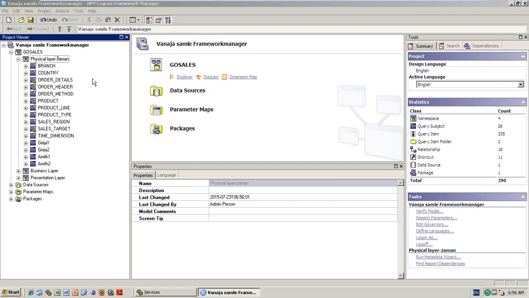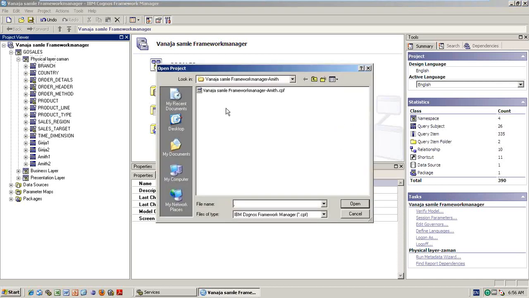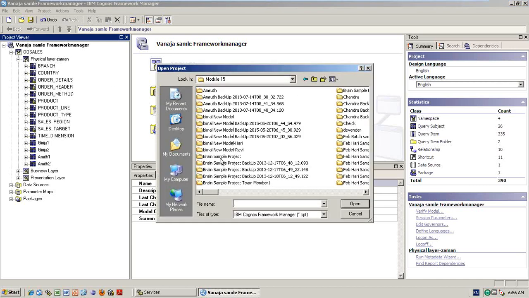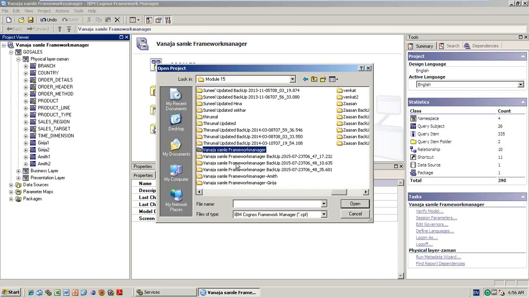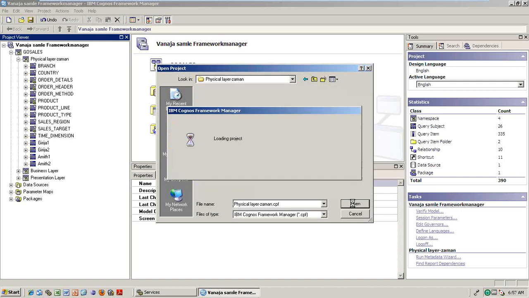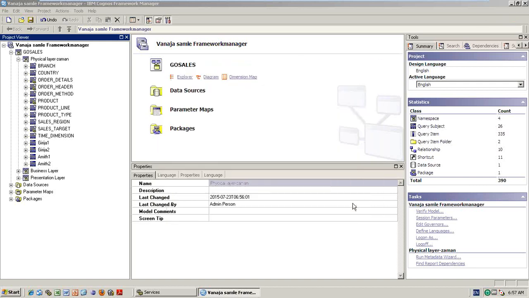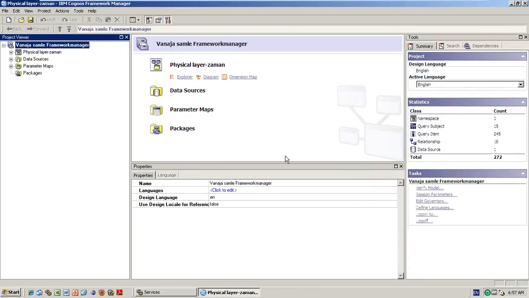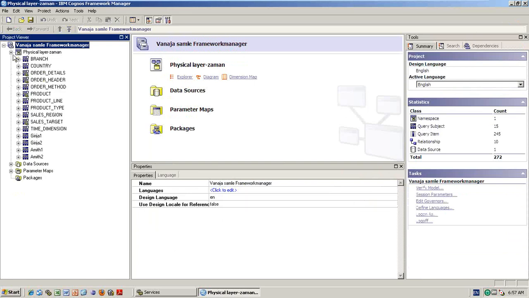Now maybe Jaman will open that model. You see, now he is able to see the entire physical layer that you created.